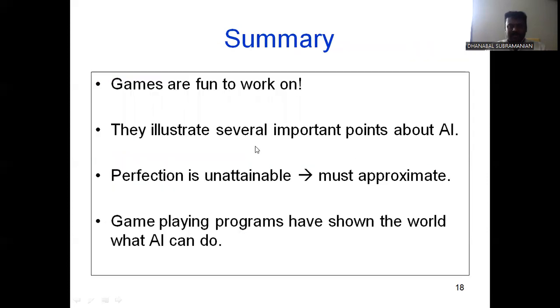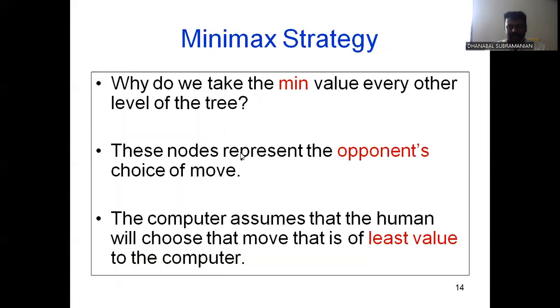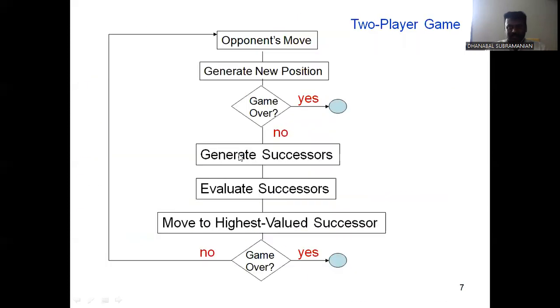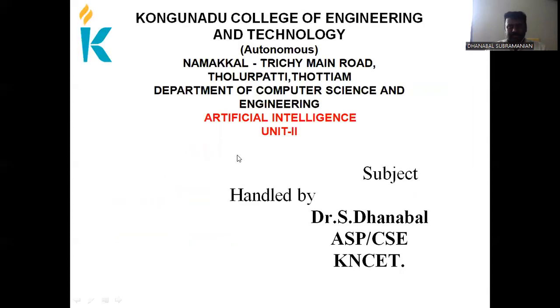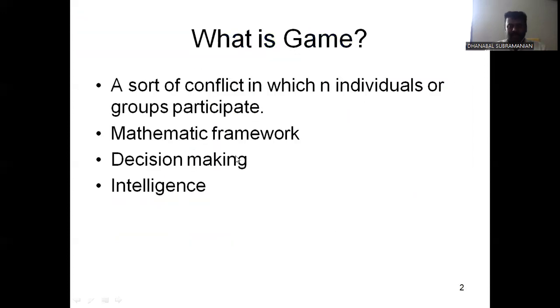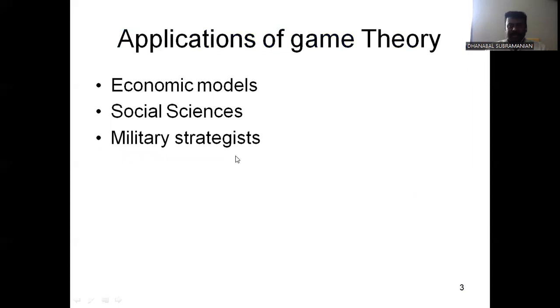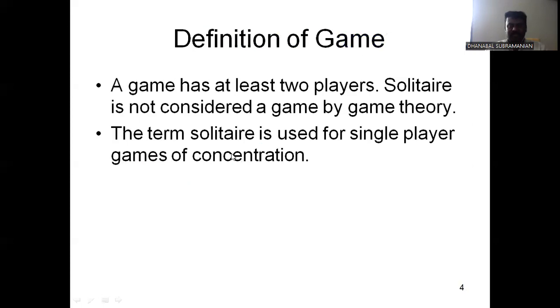These are some other important topics we discussed in today's session. Okay, I will explain once again what the important topics are. First we discussed what you mean by a game, what the important role of a game is, then the application of game theory. Under the application of game theory, we can take simple examples: economic models, social science, and military strategies are used for the application of game theory.